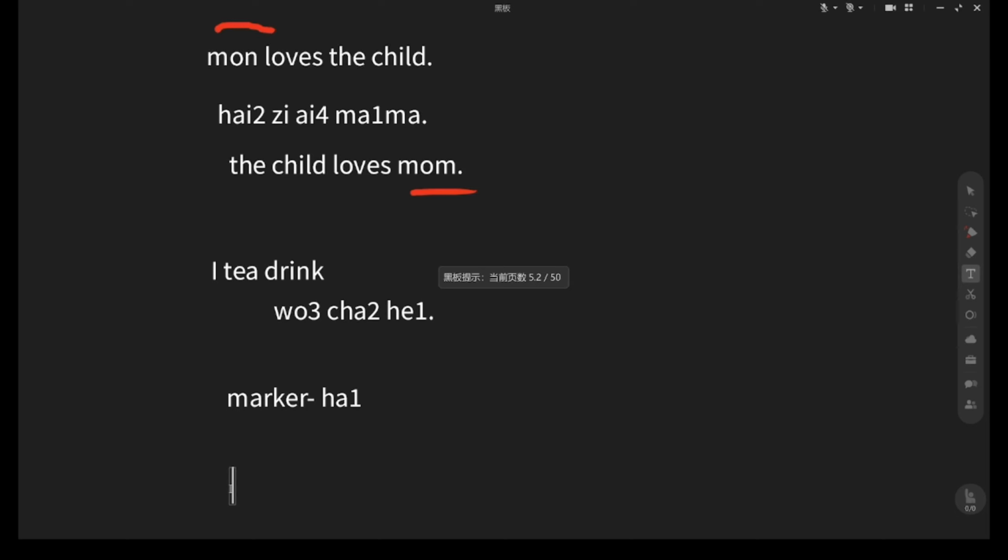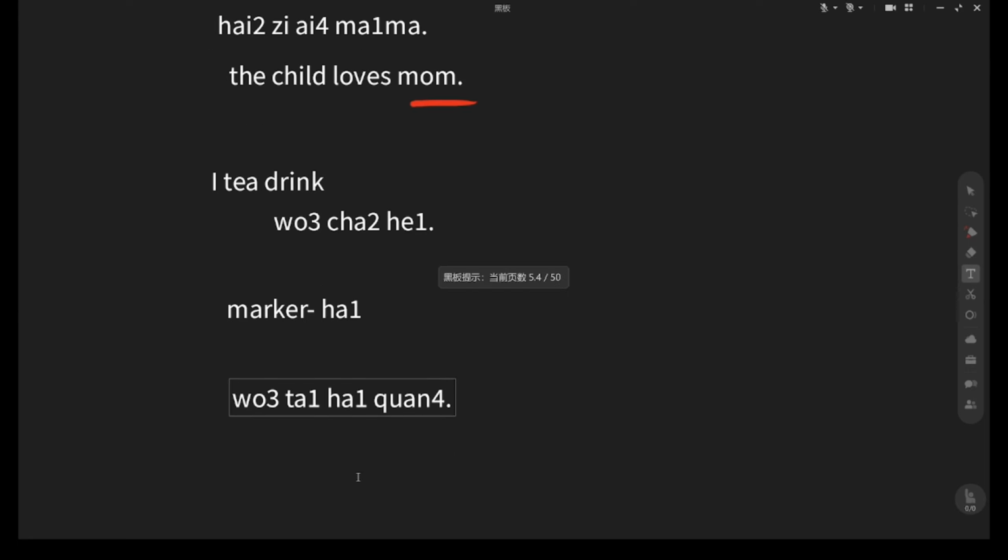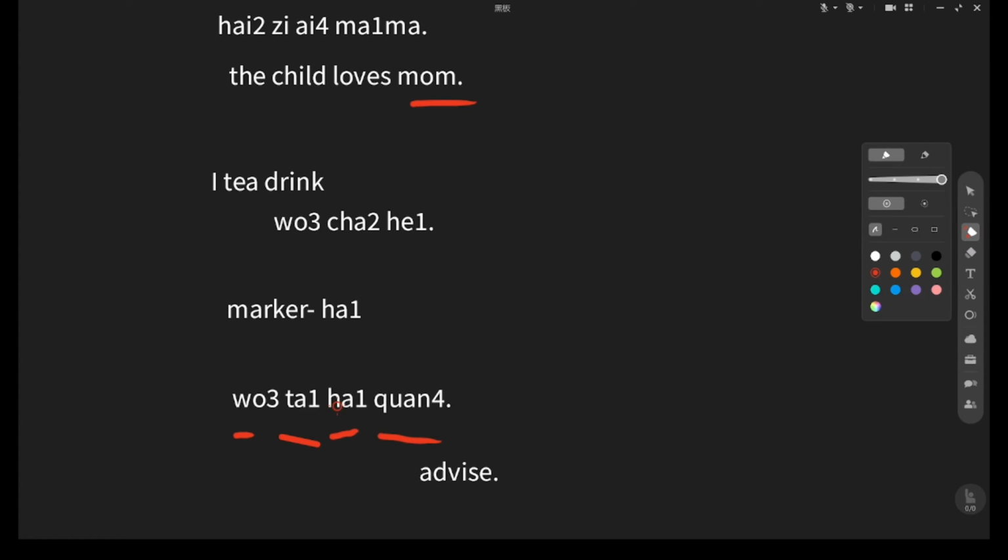They say, for example, 我他哈劝. 我 means I. 他 means he. 哈 is the marker. 劝 is the verb, means advise. 哈 is put after this 他, so this 哈 marks that 他 is the object.